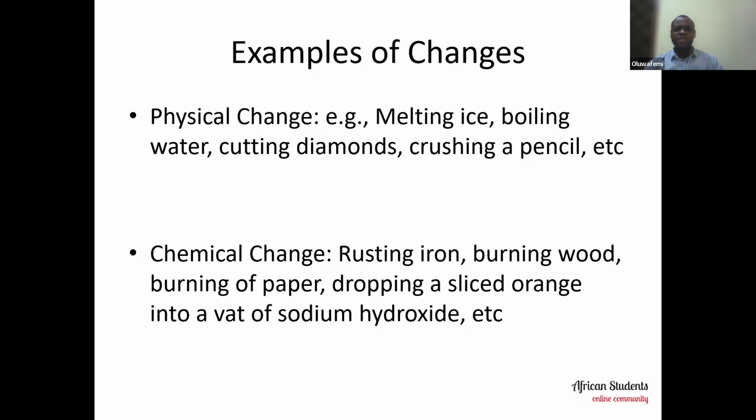An example is rusting iron. When iron rusts, a new substance is formed and it is not reversible. In fact, if you leave the iron to the elements and allow it to rust for so long, it can even become so brittle that merely touching it, it will break off. So a new substance is formed, it is not reversible. So you cannot get the iron back.